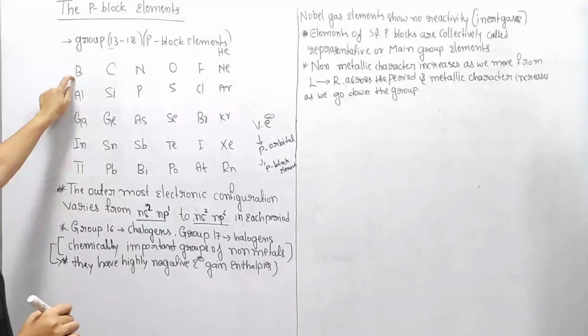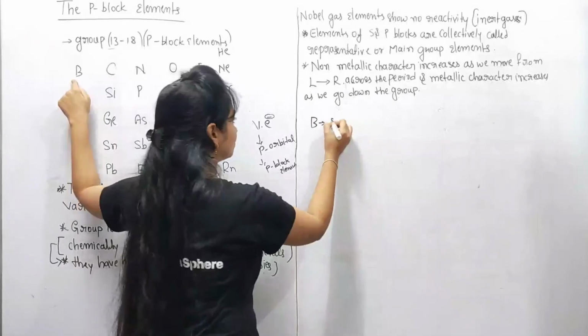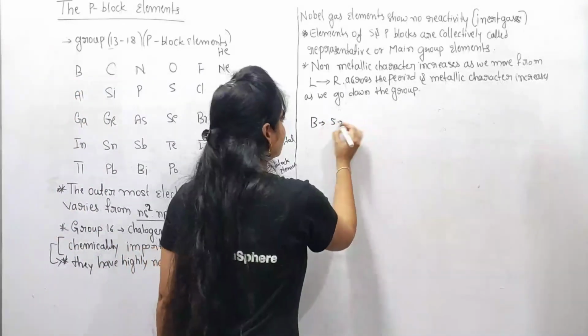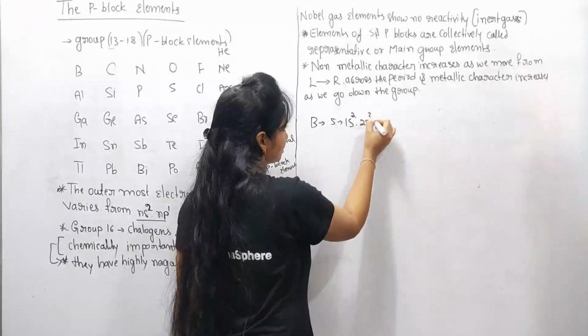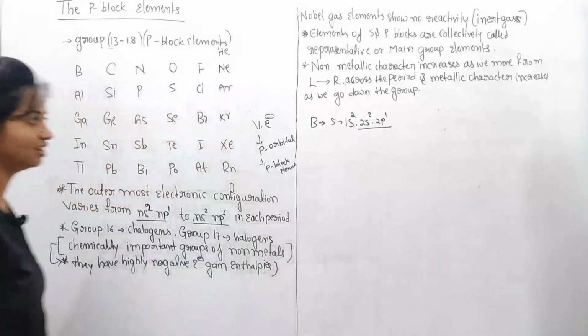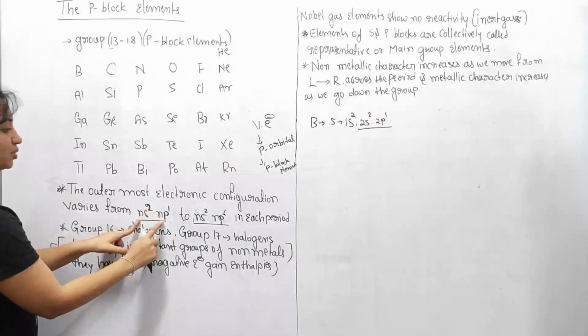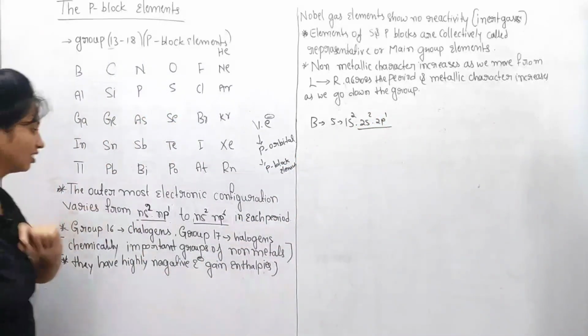For example, consider boron, atomic number 5. The electronic configuration of boron is 1s2, 2s2, 2p1. Just observe the valence shell, ns2 np1.